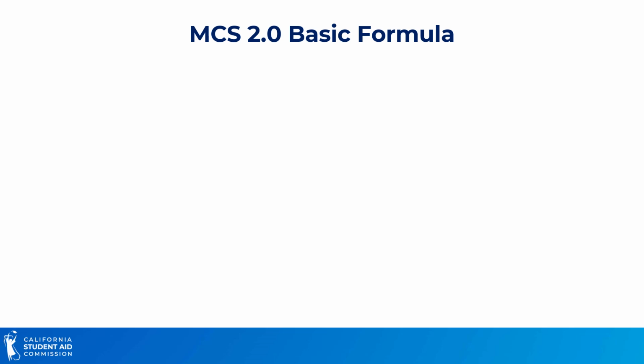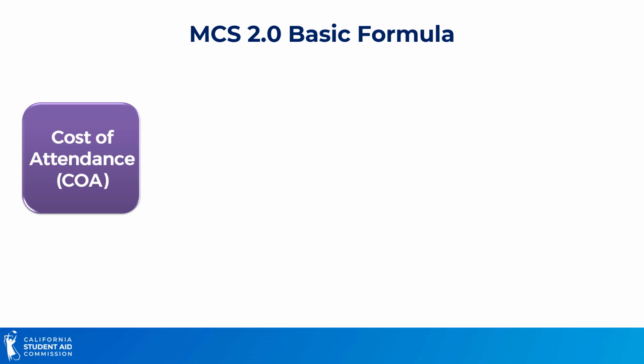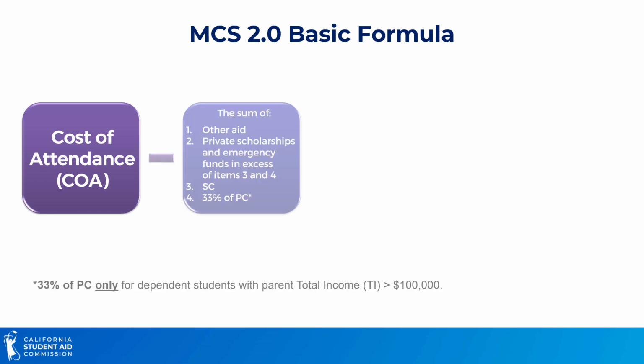To determine a student's MCS award amount, the Commission uses the following formula. First, we take the student's cost of attendance as reported by the school. Then, we subtract the sum of the student's other aid, the excess portion of private scholarships and emergency funds, the student contribution, and 33% of parent contribution if the parent's total income is over $100,000.